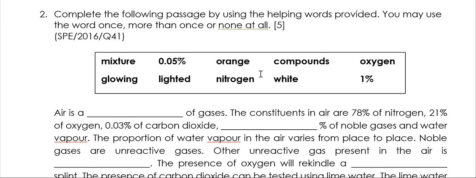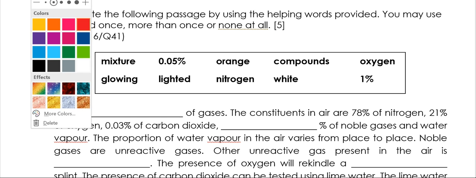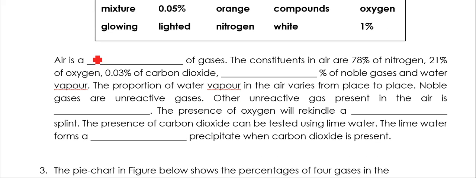Okay, complete the following passage by using the helping words provided. You may use the words once, more than once, or none at all. That means that you can use these words one time, you can repeatedly use it, or you don't need to use it at all. So here, air is a mixture of gases. The constituents in the air are 78% of nitrogen, 21% of oxygen, and 0.03% of carbon dioxide.